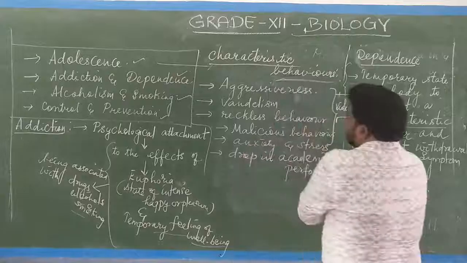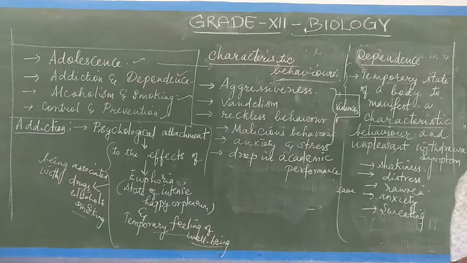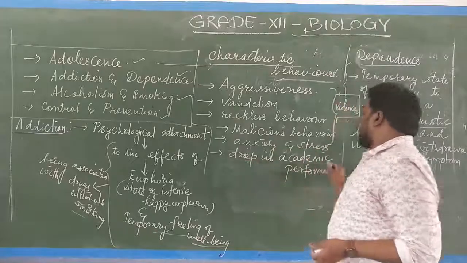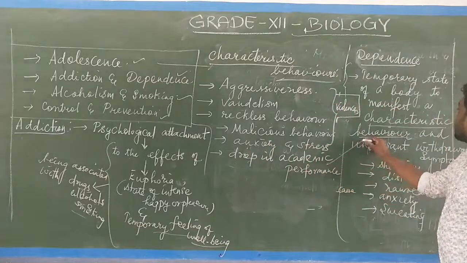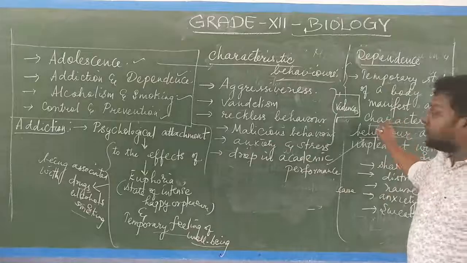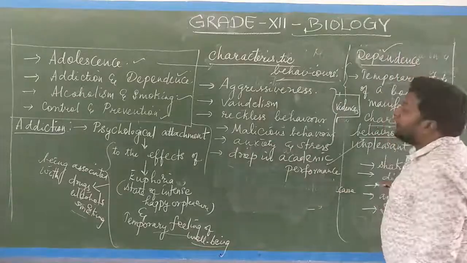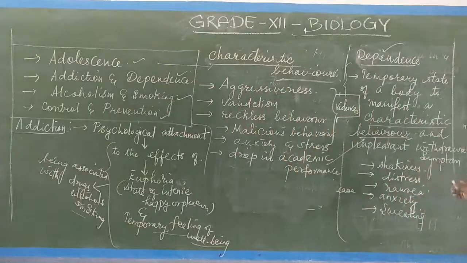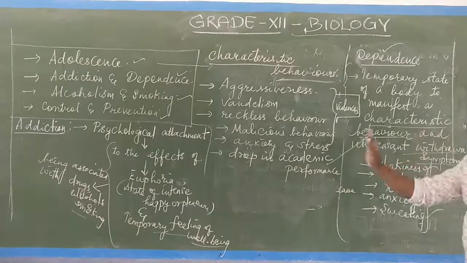Okay. So what are the characteristic behaviors? Aggressiveness, vandalism, reckless behavior, malicious behavior, anxiety and stress, and drop in academic performance. These are the characteristic behaviors when an individual is becoming dependent on alcohol and smoking. And the last statement is an unpleasant withdrawal symptom. The unpleasant withdrawal symptoms are shakiness, distress, nausea, anxiety and repeated sweating.